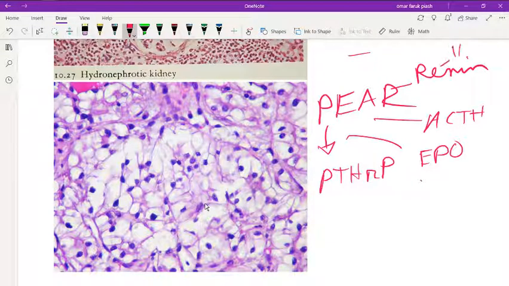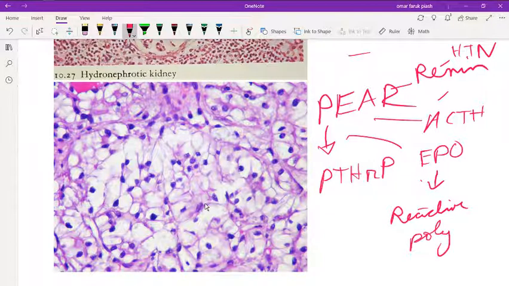Renin causes hypertension, ACTH causes Cushing, EPO causes reactive polycythemia, and parathyroid hormone related peptide increases calcium.